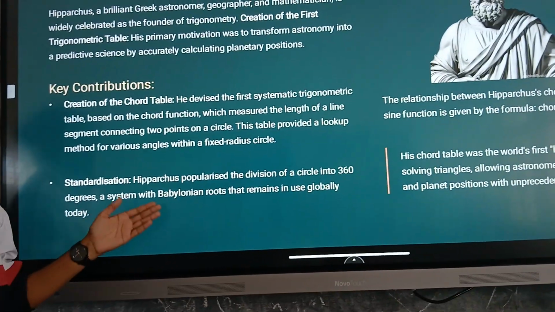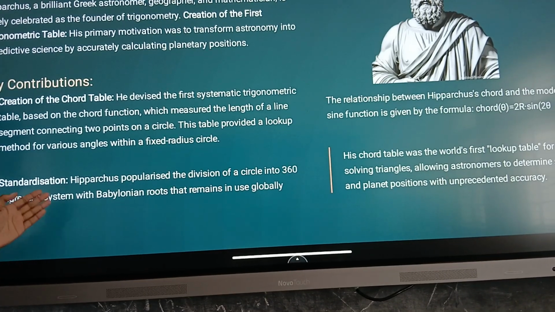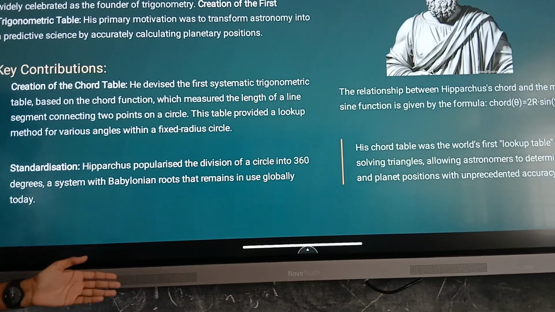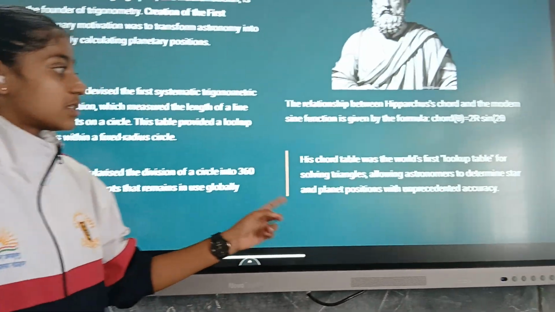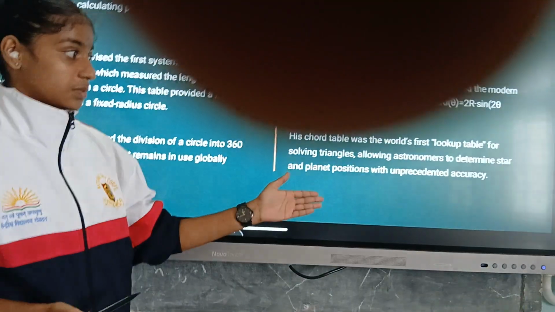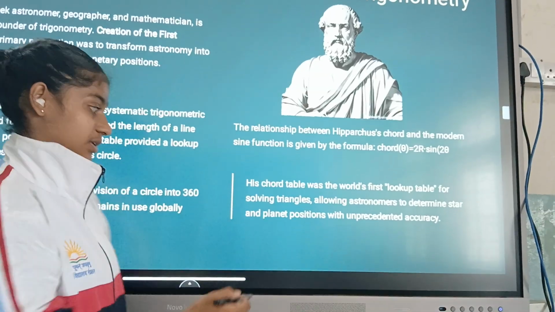Standardization. Hipparchus popularized the division of a circle into 360 degrees, a system with Babylonian roots that remains in use globally today also. This chord table was the world's first lookup table for solving triangles, allowing astronomers to determine star and planet positions with unprecedented accuracy.